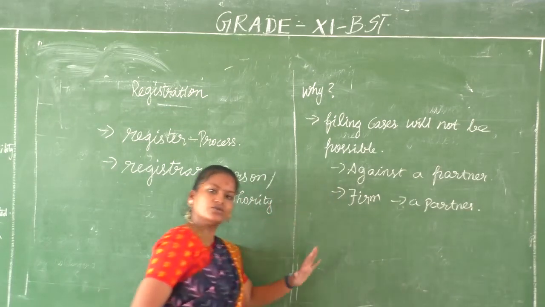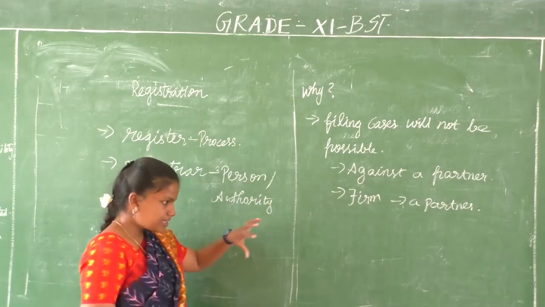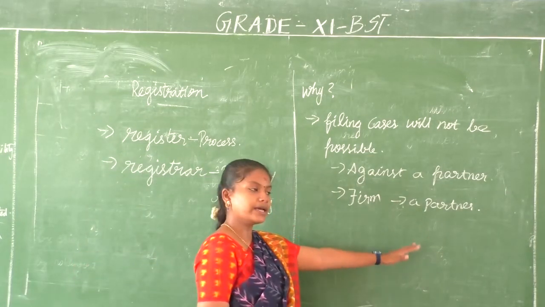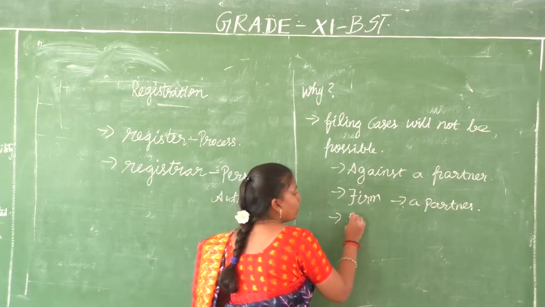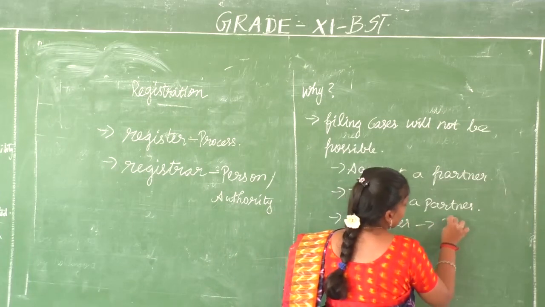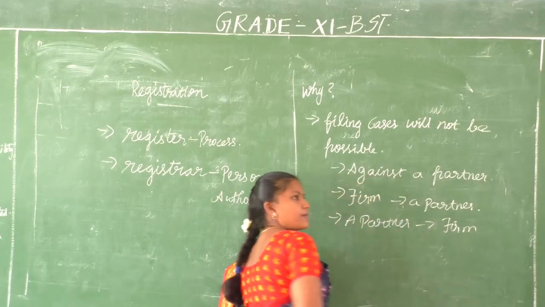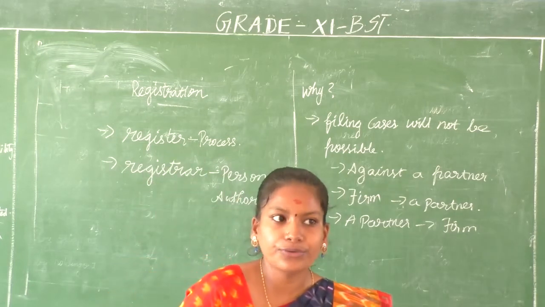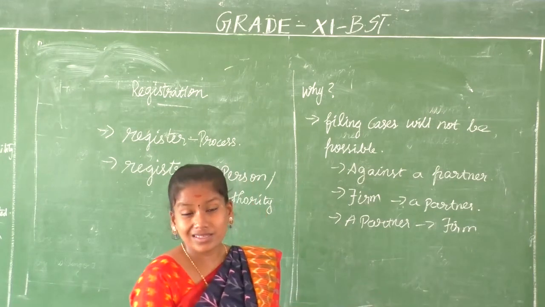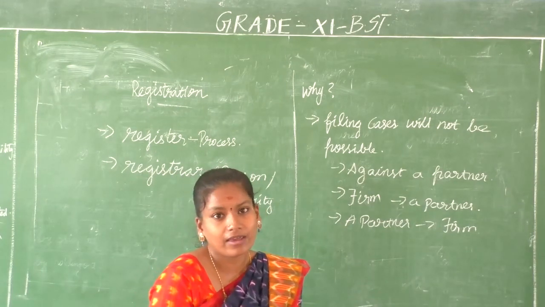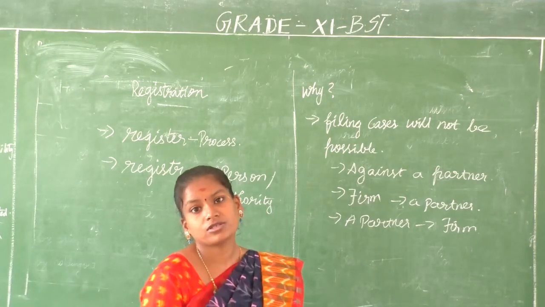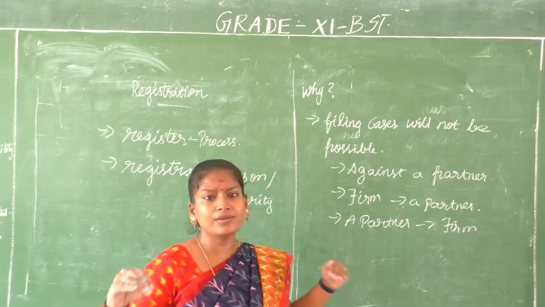Once you register the firm, it will become a separate person. As a partner, when you feel that the firm has cheated you, it did not give you the proper share of profit or loss, if you want to file a case against the firm, you can't do it. Why? Because your firm is not registered. When your firm is not registered, you cannot go for any legal proceedings.